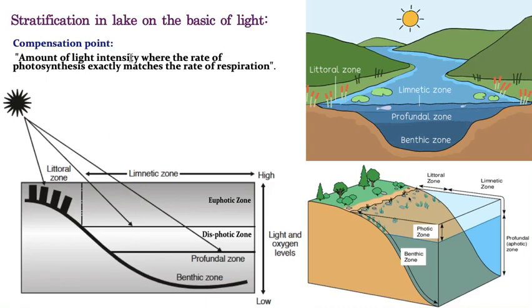If such photosynthesis and respiration rates become equal, that particular equilibrium is called the compensation point. Students, I think I explained compensation point clearly, but still if you have any query or doubt, you can WhatsApp me. I have created an exclusive group for you. By joining that group, you can message me any doubt and I will answer it. Compensation point means if the rate of photosynthesis exactly matches the rate of respiration, then that is called the compensation point. And I will explain all these by showing one flow chart.